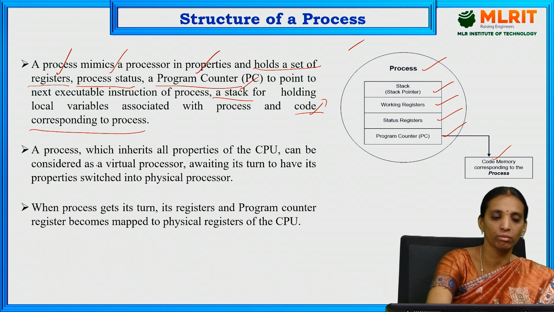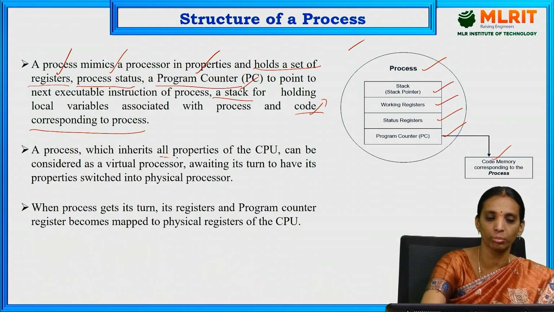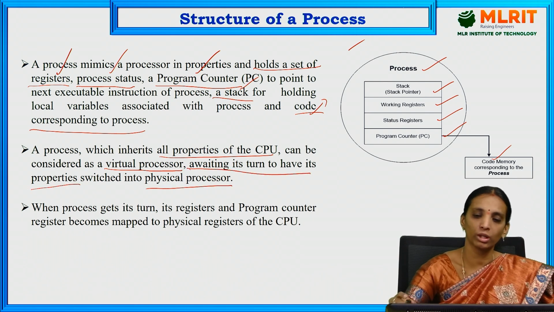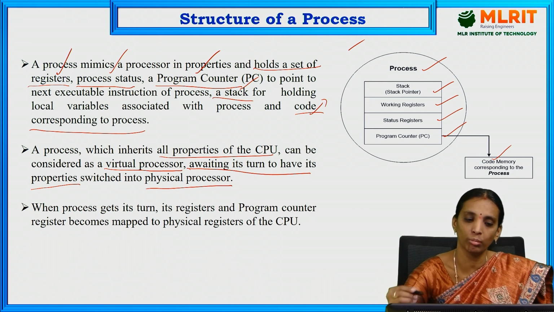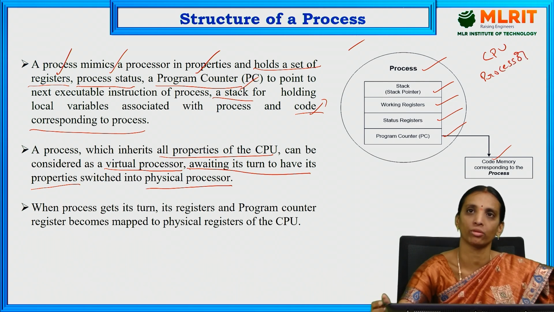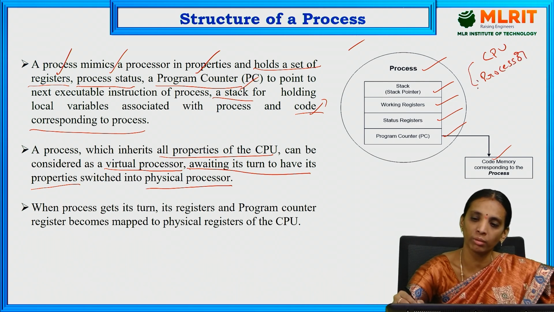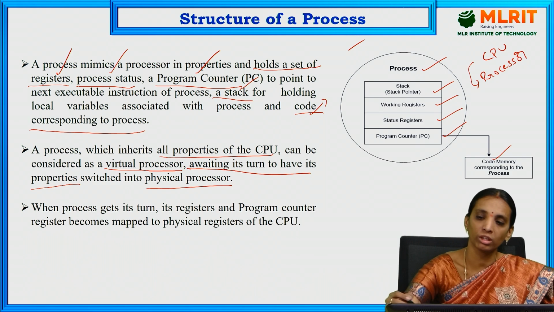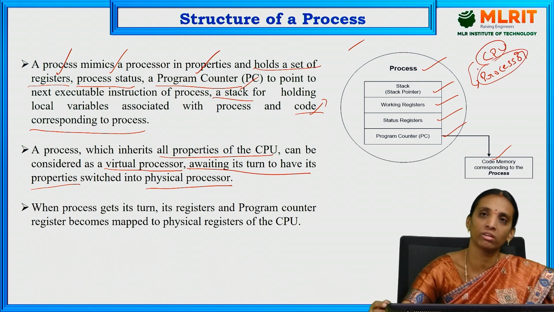A process which inherits all properties of the CPU can be considered a virtual processor, awaiting its turn to have its properties switched into the physical processor. So the process is the same as the CPU or main embedded processor or real-time processor, but it is not physically available in that device. The CPU is available as it is a hardware device.